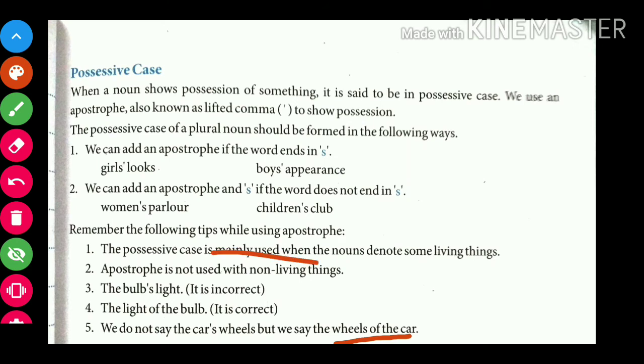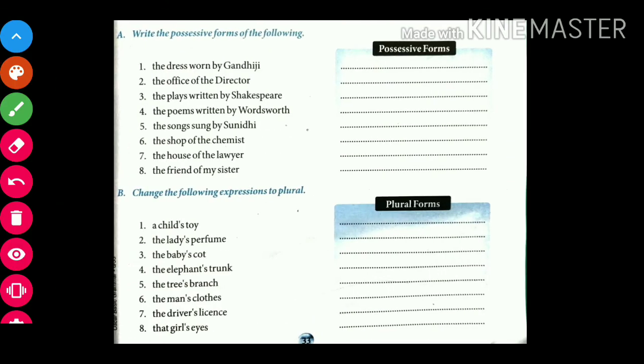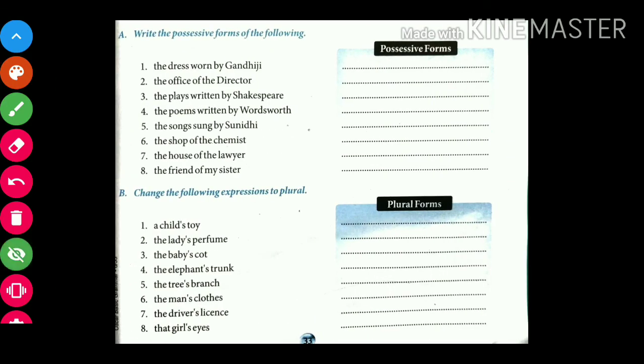Let's see next. This is your exercise that you have to perform. Exercise A: write the possessive form of the following. Number 1 is the dress worn by Gandhiji. How do we make the possessive form of this?